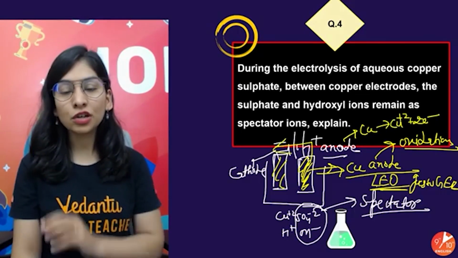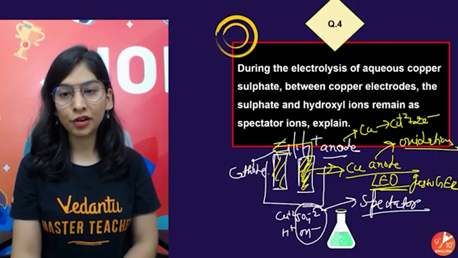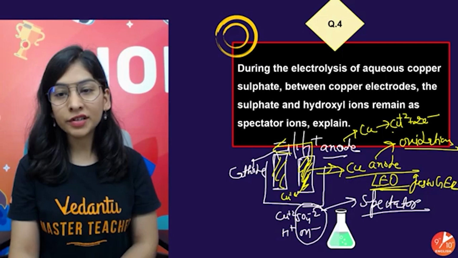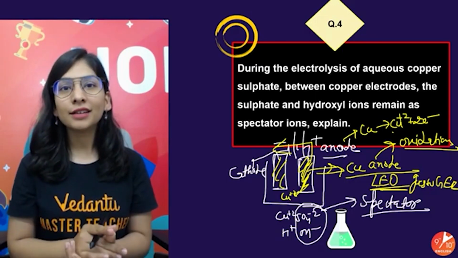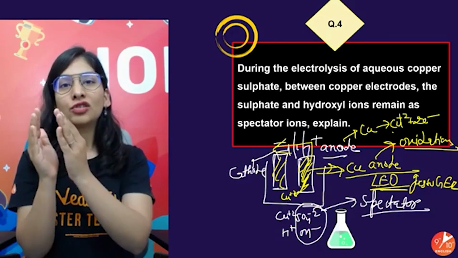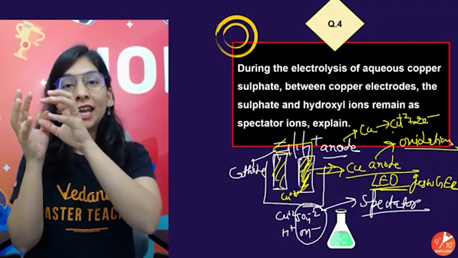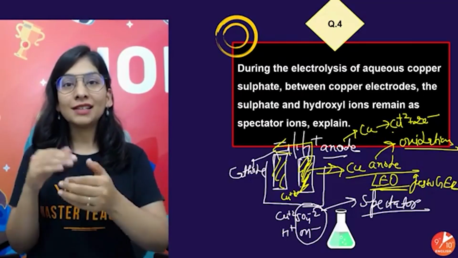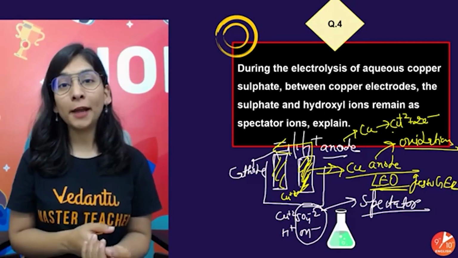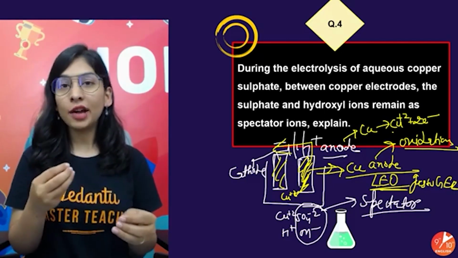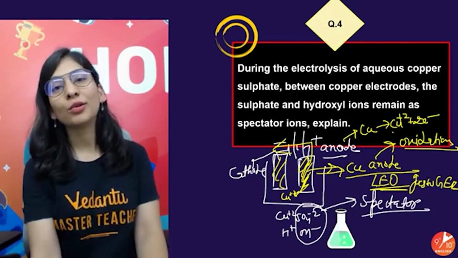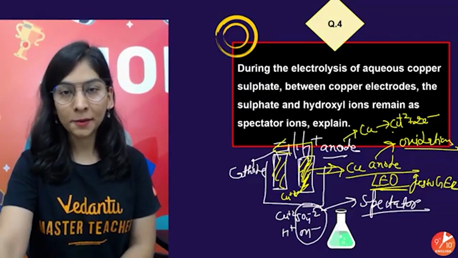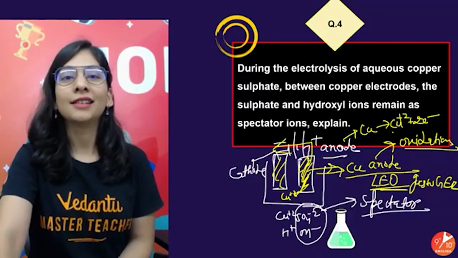And these electrons will be sent to the cathode side. Cathode needs those electrons to become negatively charged. These copper ions will start coming into the solution now. So that's the reason. My copper electrode, which is my anode, in the form of copper ions, starts coming into the solution. And in that process, as it's active and participating in my reaction, my sulfate and OH ions have no place to go, and no discharge of sulfate and OH ions is going to occur over there.